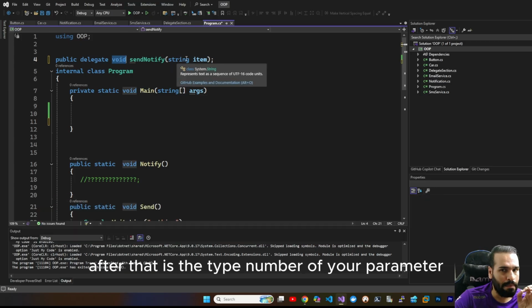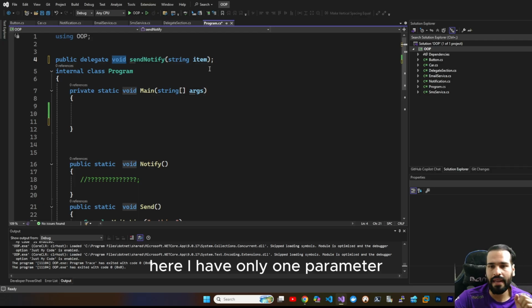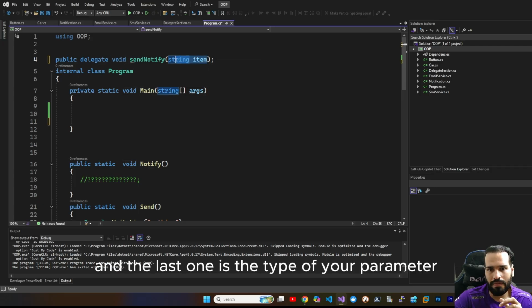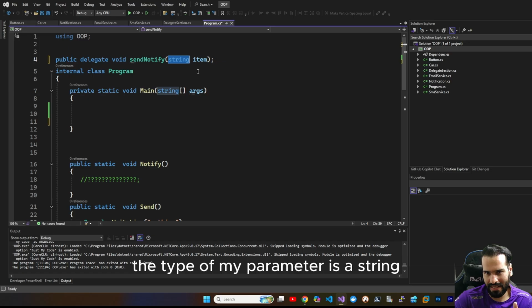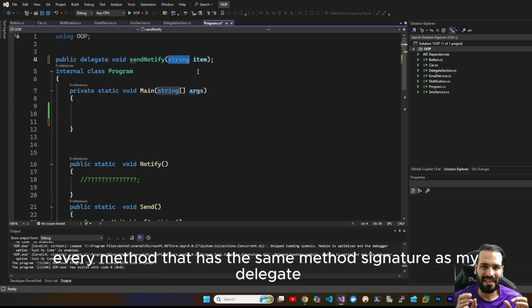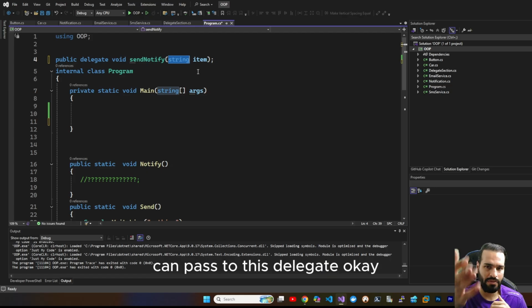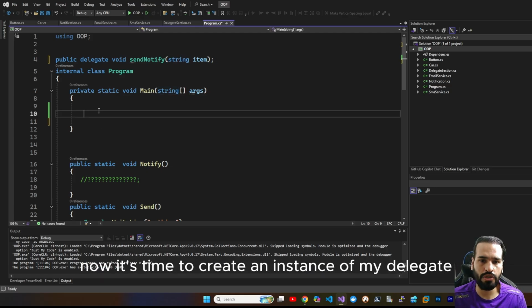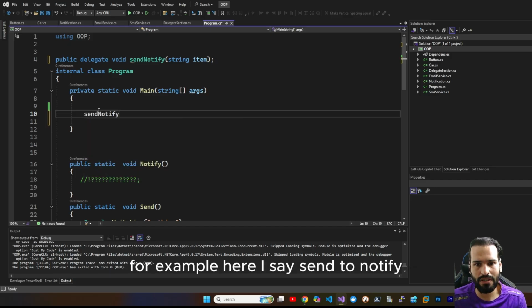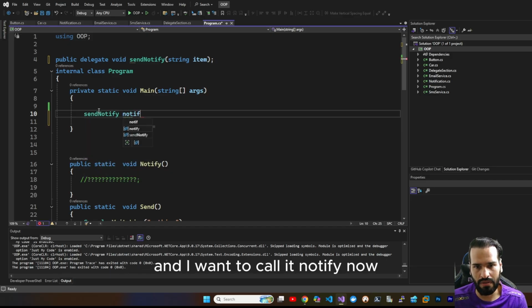After that is the number of your parameters. Here I have only one parameter. And the last one is the type of your parameter. The type of my parameter is a string. Every method that has the same method signature as my delegate can be passed to this delegate. Okay, now it's time to create an instance of my delegate. For example, here I say SendNotify and I want to call it notify.